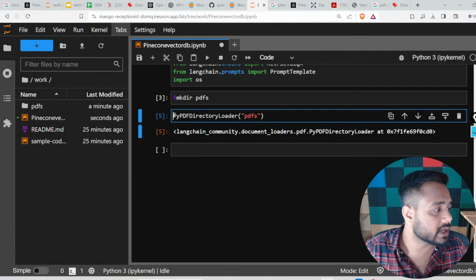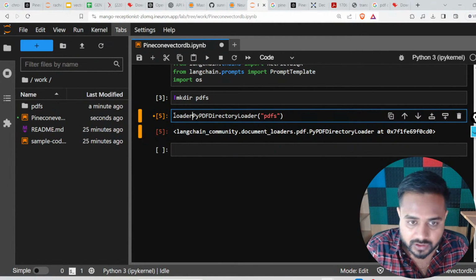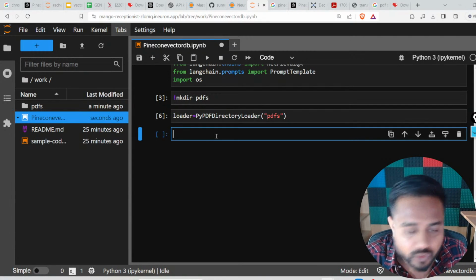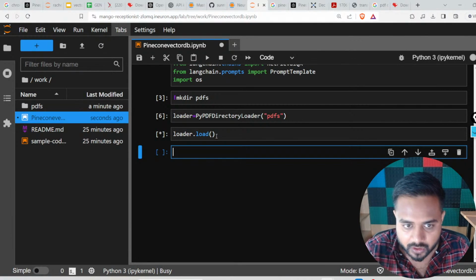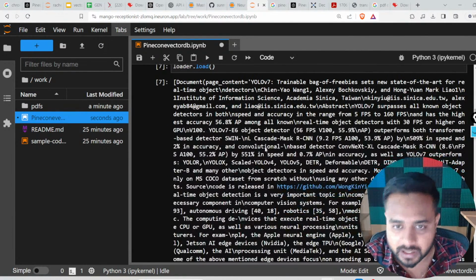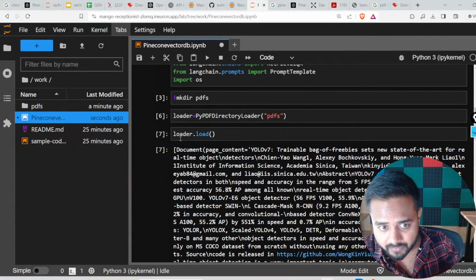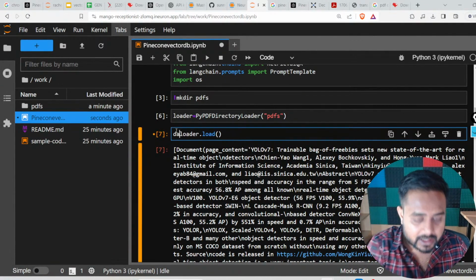Now what I will do, guys, here I'm going to write the loader. So this is my loader. And now here I will call loader.load, right? By using this particular code, I will be able to read my PDF. See, this is my PDF. Now here I can collect this data.